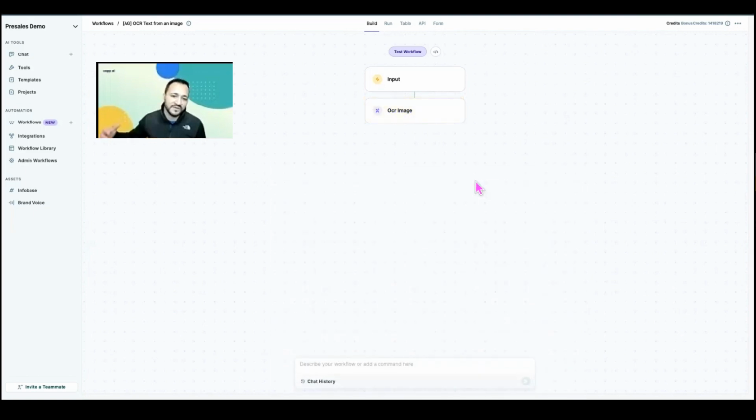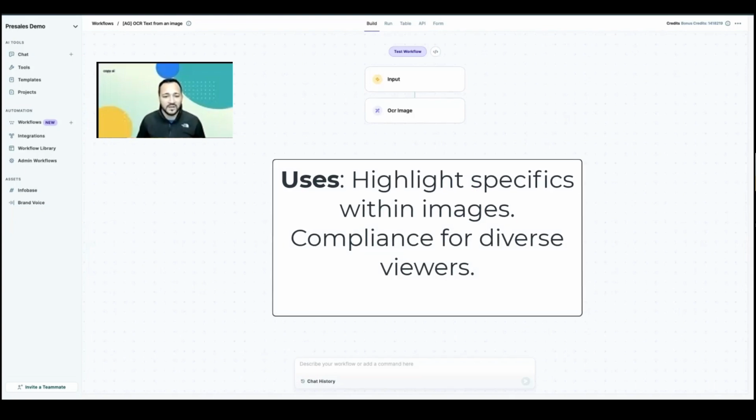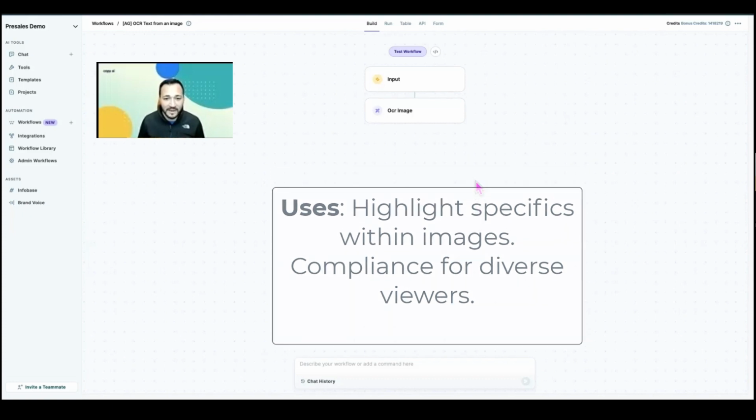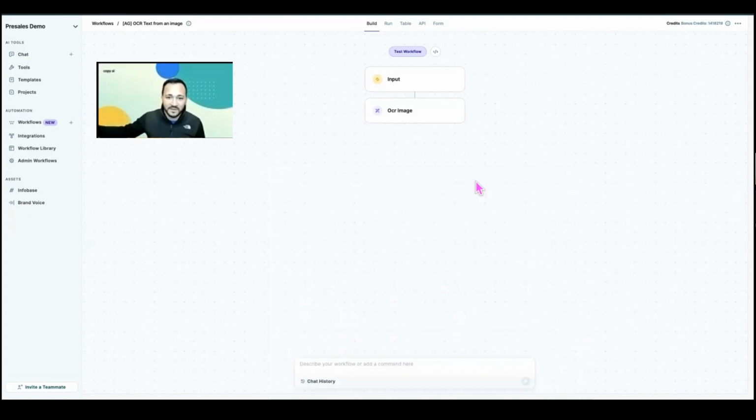There's a number of reasons you may want to do this. Just a few examples off the top of my head. If you're a retailer, you may want to call out special stitching on limited edition items. If you're worried about disability compliance and making sure that the alt tags and the low vis navigability of your website is high, you want to pass your images through something like this to grab the text that's visible to some and make sure that it's accessible to low vis readers as well.